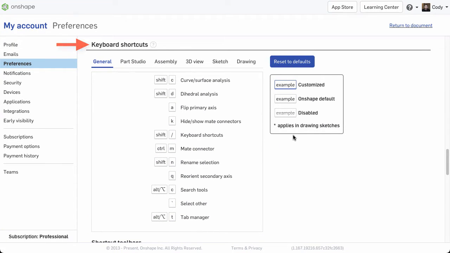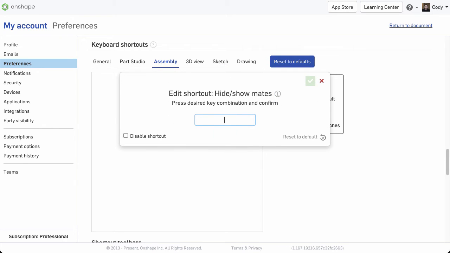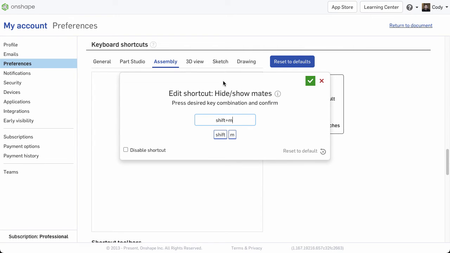To customize a keyboard shortcut, simply find the keyboard shortcut, hover over it, and you'll see a pencil icon to edit. Click Edit, type in the new key combination, and hit the green check. Note, keyboard shortcuts can also be disabled here by checking the box to disable.